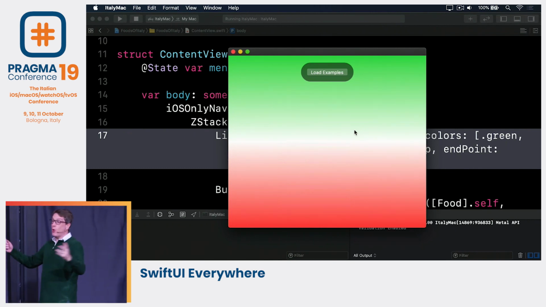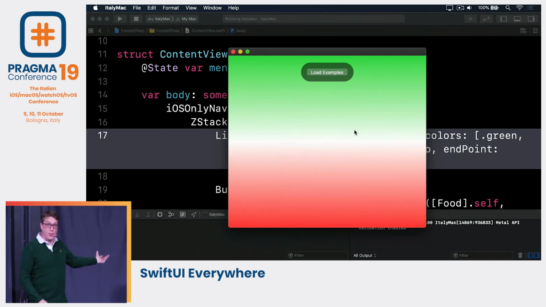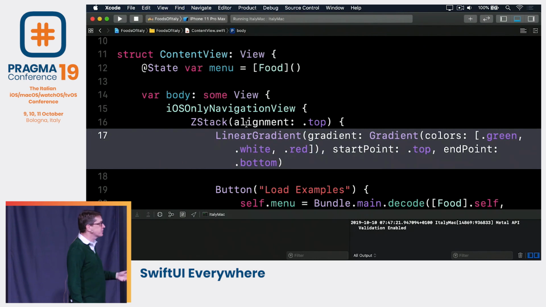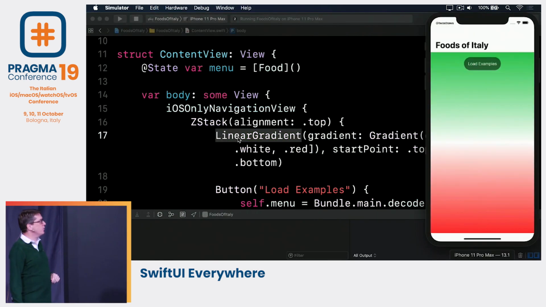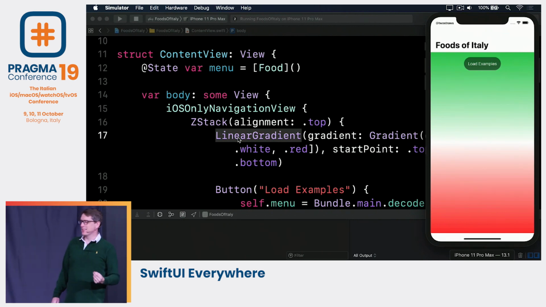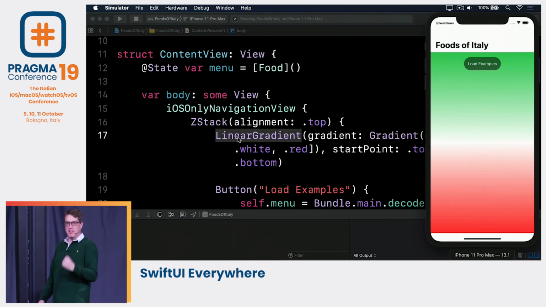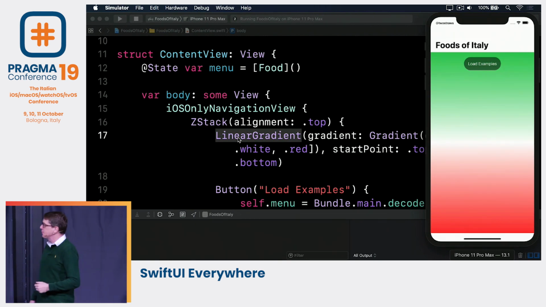And of course, this is just Core Animation. This will work great on iOS. We can go ahead and change our target back to iOS. We say, yeah, go back to my Mac iOS again, choose iPhone 11 Pro Max, build it again, and we'll get, of course, the same layout. But it's not quite as nice, right? Because it's got the safe area, got that bar at the top. I don't really want that in there. I want this thing to go edge to edge to really feel the Italianness shine through the app.